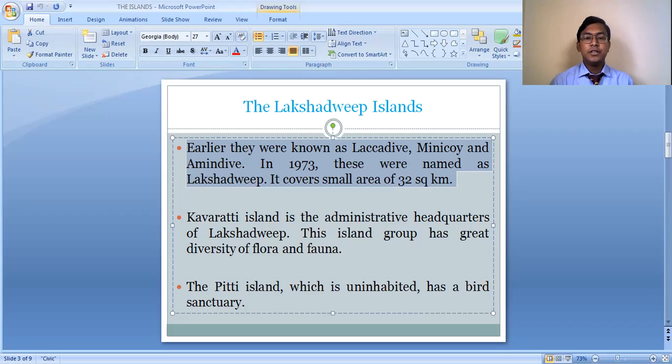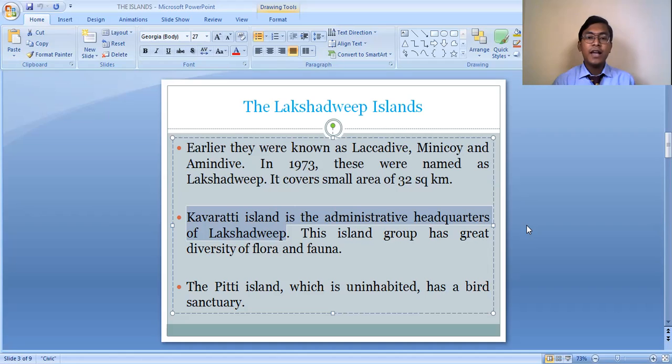So this Lakshadweep Island group is a combination of many small islands. Okay, they are combined together and known as the Lakshadweep Island group. And the headquarters of the Lakshadweep Island group is the Kavaratti Island. The Kavaratti Island is the administrative headquarters of the Lakshadweep Island group. So here you can say that Kavaratti Island is the capital of the Lakshadweep Island group. And Lakshadweep is also a union territory, I hope you all know. So the capital of Lakshadweep is Kavaratti Island.